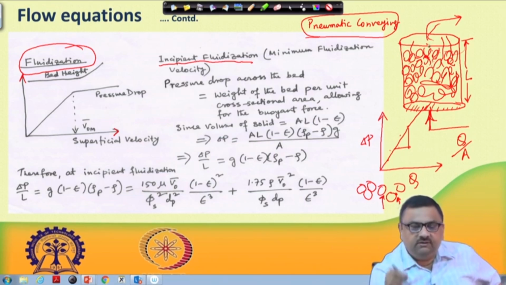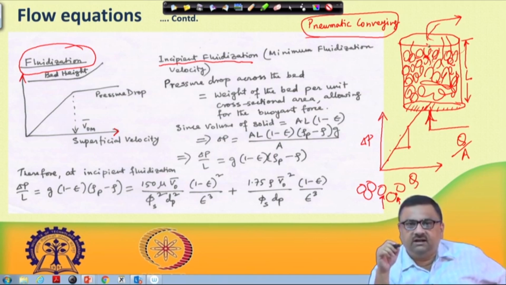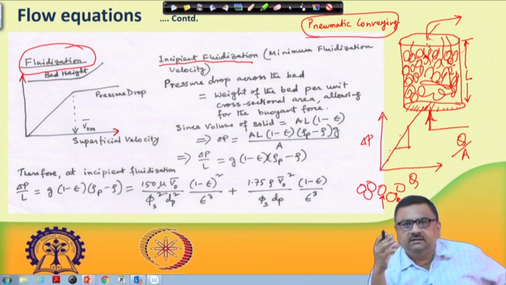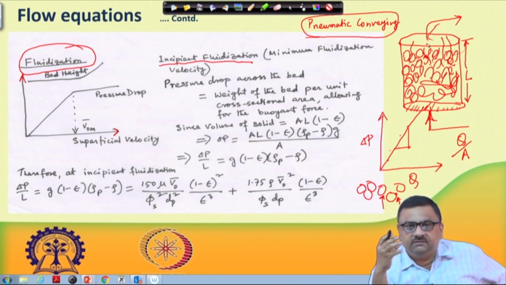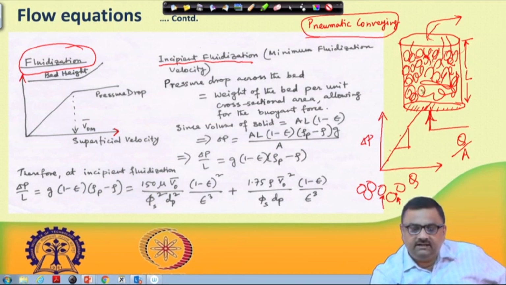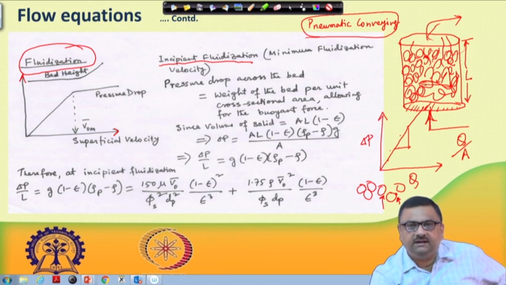Now this fluidized bed has certain advantages. A lot of times packed beds are used to conduct catalyzed reactions. Suppose A and B are fed into a packed bed, and this packed bed is basically catalyst pellets.